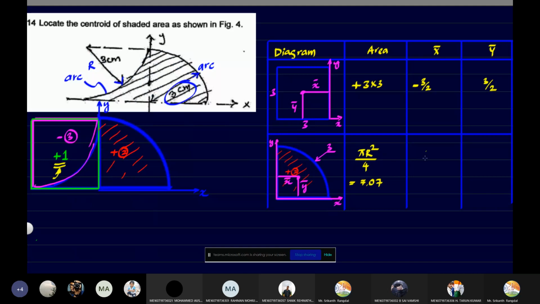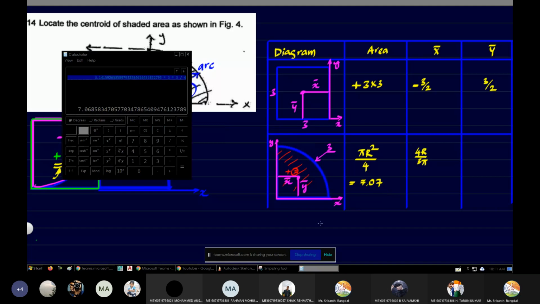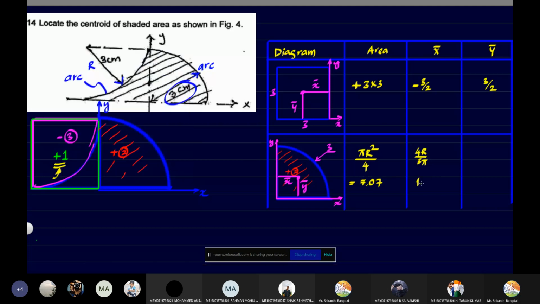Next, what is the formula for x bar? 4r by 3 pi. Now again, put that in this formula. Tell me. So 4 times 3 divided by 3 pi. So 1.27. Now is it positive, negative?